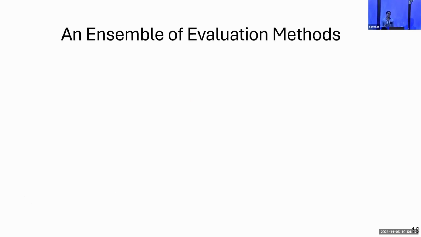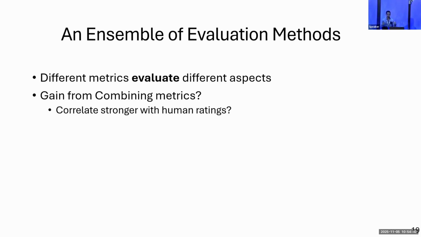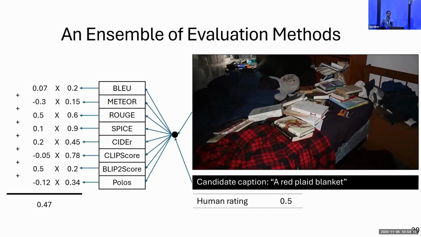So as I said, since different metrics evaluate different aspects, we might gain from combining them. Where by gain, I mean stronger correlation with how humans would rate these captions. Now, as a proof of concept, we thought of the simplest way we could of combining different metrics, linear regression. That is, for each metric, we learn a coefficient. We multiply it by the value that the metric gave us for this sample, and we sum up everything to get the ensemble score. Now, if we learn the coefficients on one dataset, and when using them on other datasets, the correlation with human ratings would improve, this would show that this path is worth following.